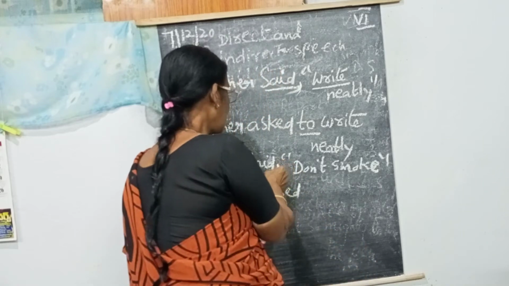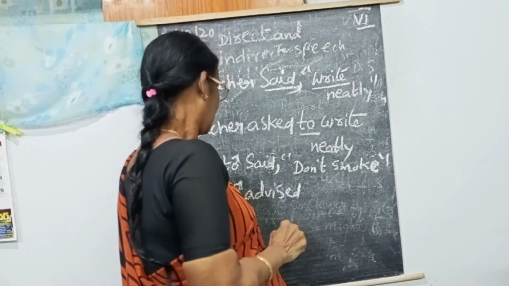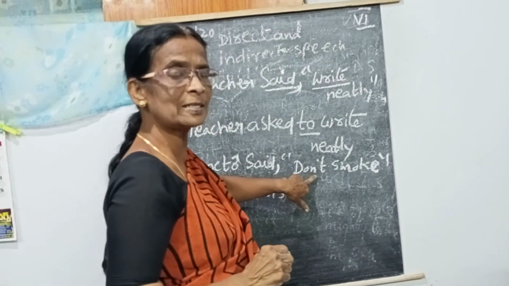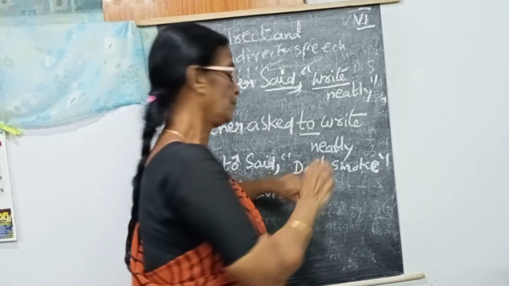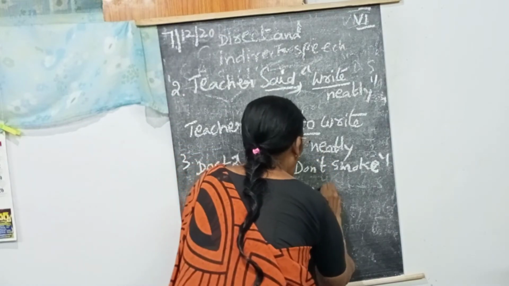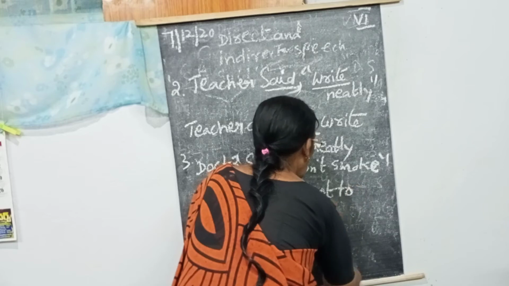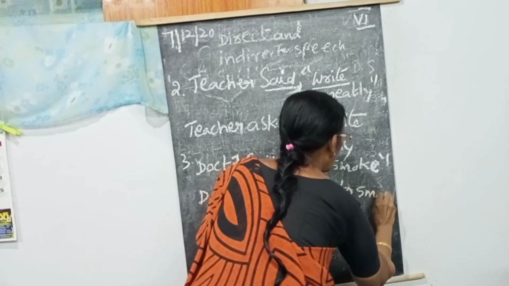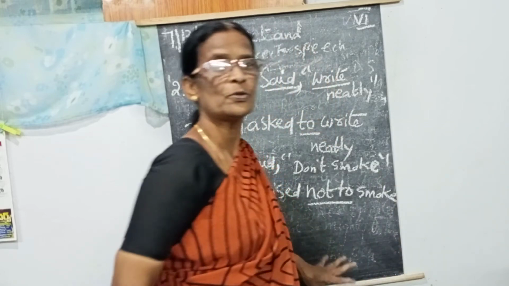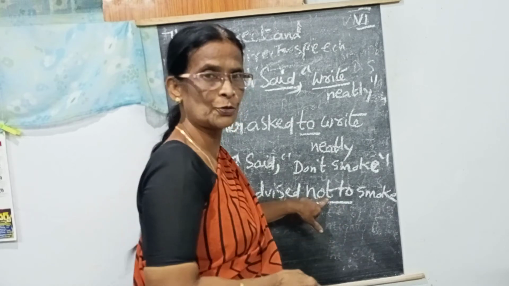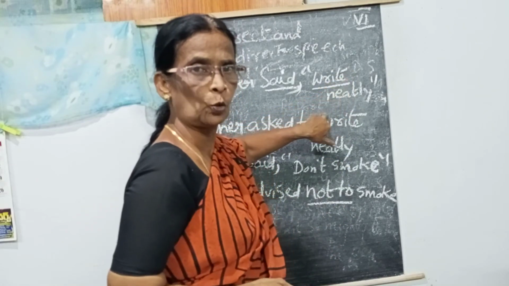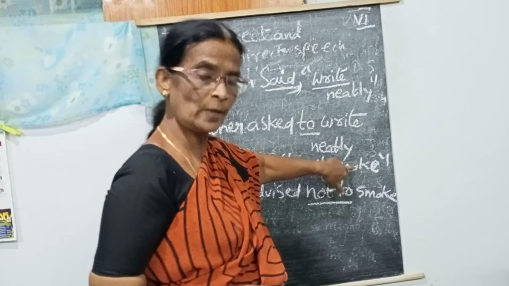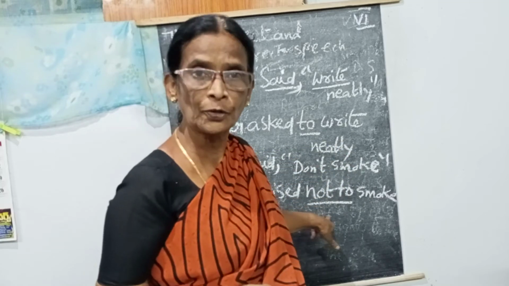After the reporting speech, what am I adding? Be careful. Doctor advised. When the sentence starts with the negative one, we have to use not to. Not to smoke. So what did I tell? Not to. When the verb starts, to. When there is a negative one, we have to write not to.